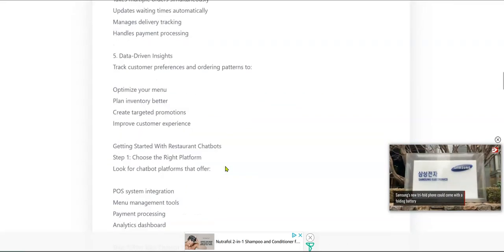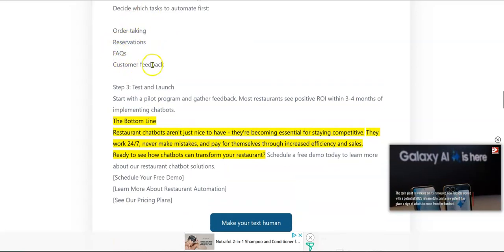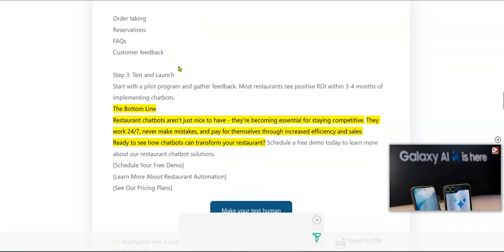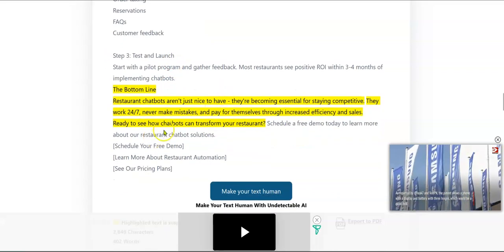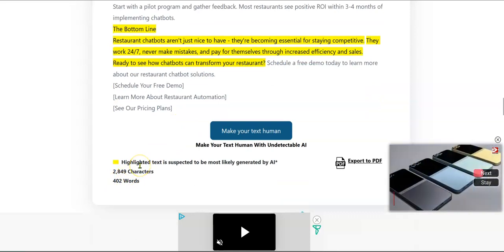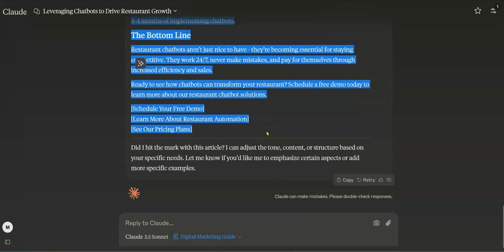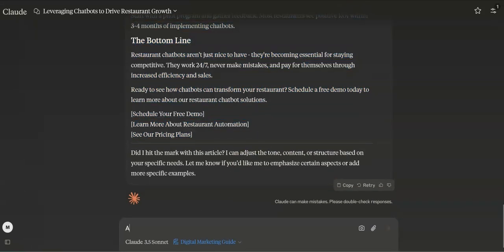Overall, how many words are here? FAQs. All right. Look at the bottom line. Again, the closing is a little bit not so good, but 402 words. All right, let's add a couple more small things here. Let's go ahead and change this to please expand on this, but do not add any fluff.